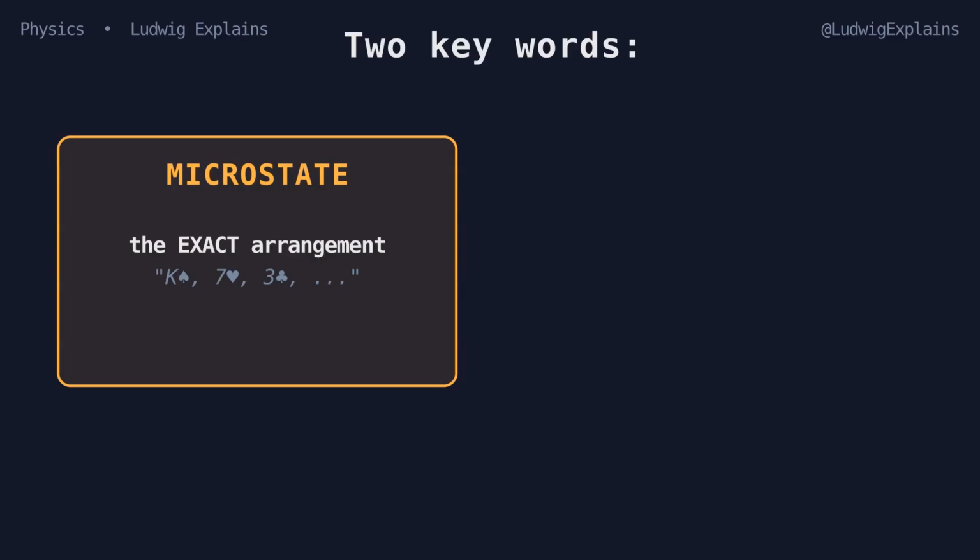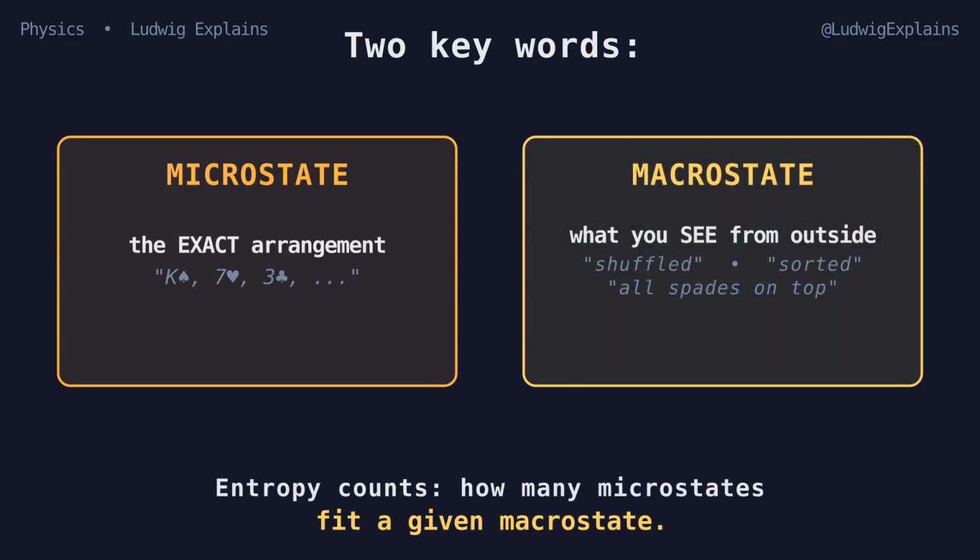Two key words. The microstate is the exact arrangement, every card in its precise spot. The macrostate is what you see from outside, sorted or shuffled, or all spades on top. A macrostate has high entropy if many microstates fit it, low entropy if only a few do. Sorted is 1 microstate. Shuffled is something like 10 to the 67th.